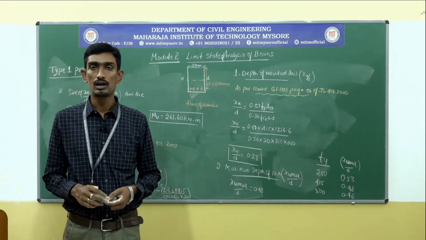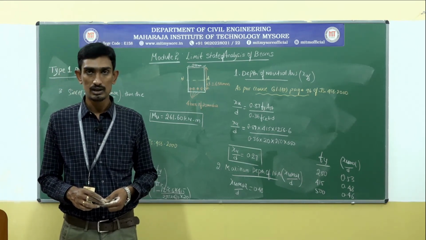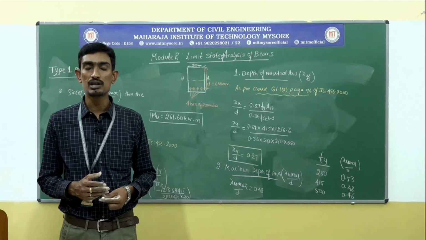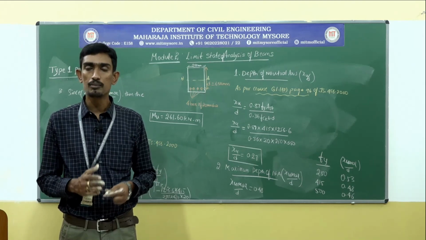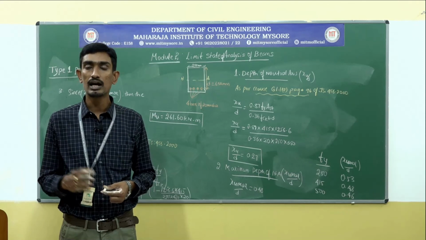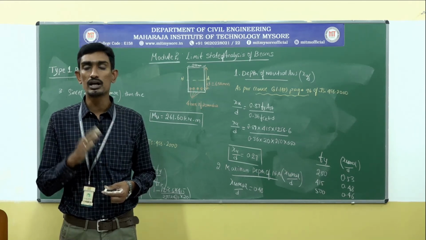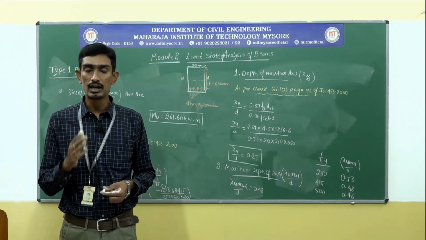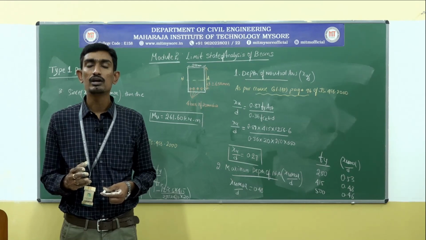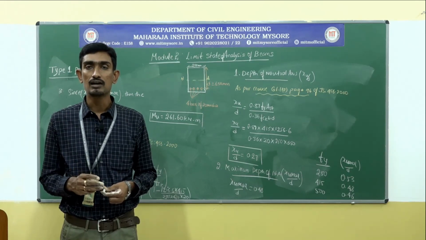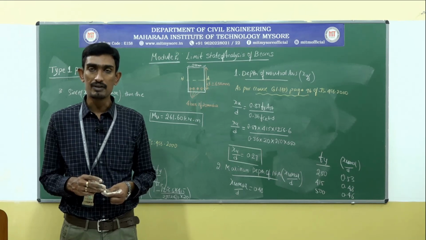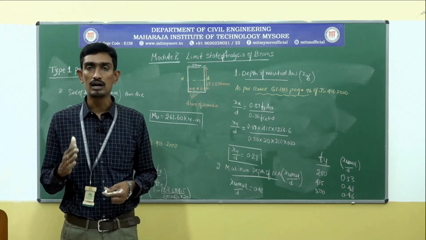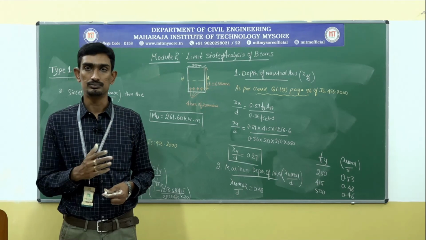So for this, I am going to conclude today's class. In today's class I have explained the singly reinforced beam, what is the meaning of singly reinforced beam. Then we classified the singly reinforced beams as rectangular beams into simply supported and cantilever. We defined simply supported and cantilever. Later on, to do the analysis, we need to consider certain concepts like effective cover, effective depth, effective span, how to calculate superimposed load for various types of beam, and we have also worked out one particular problem.